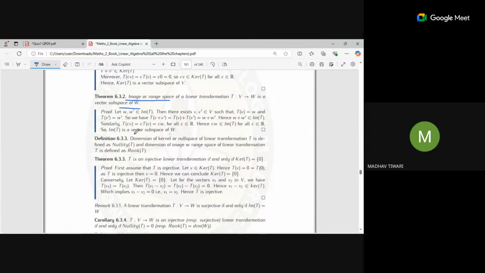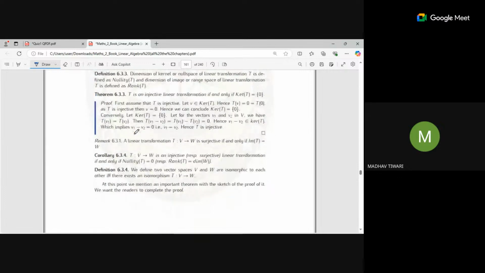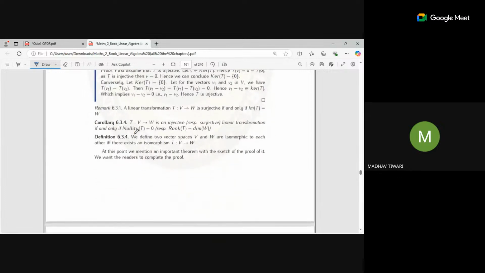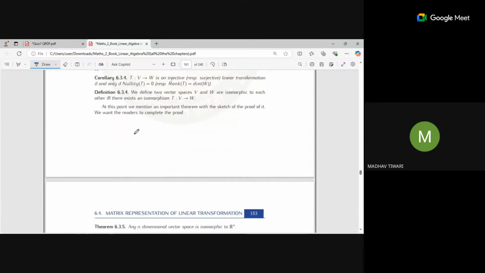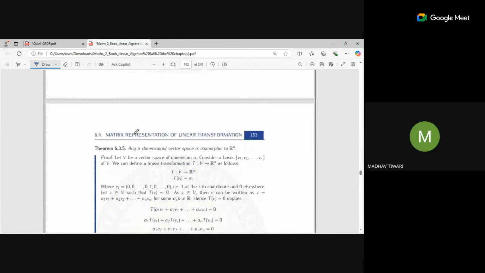And the dimension of range space is nothing but the rank of T. After that, T is an injective linear transformation, that is done. Surjectivity is done. Any n-dimensional vector space, it is done.